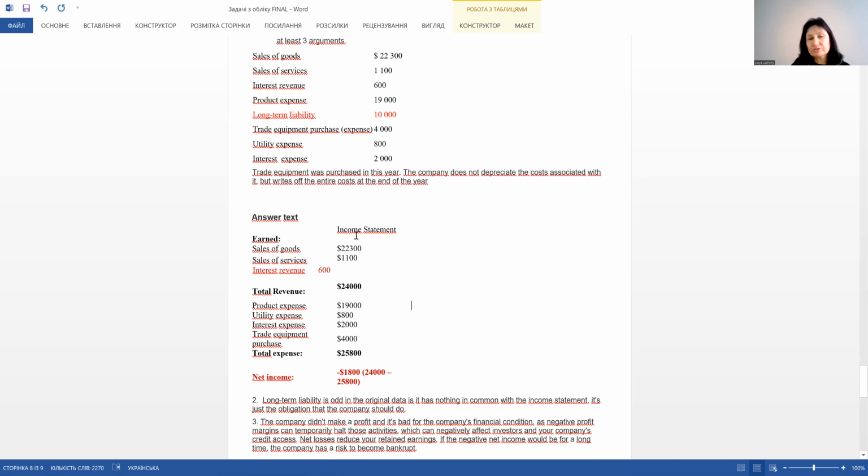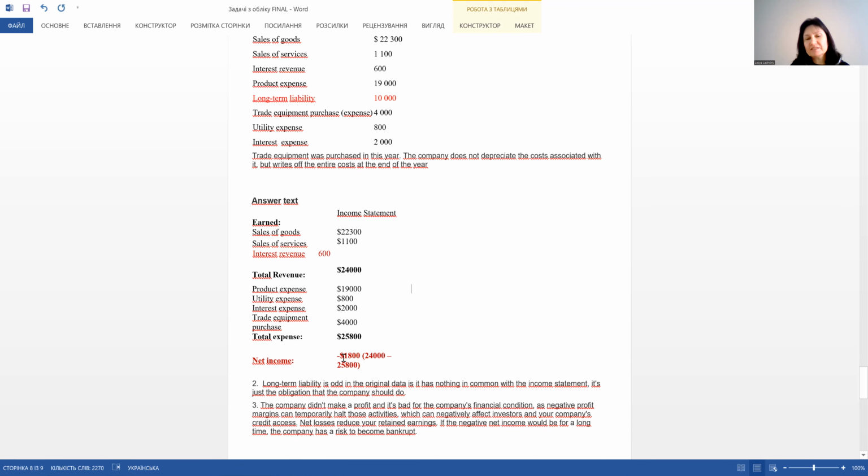When we put all numbers together, we found the total revenue is 24,000 and total expenses are 25,800. So net income is with minus, and we have some losses. It is minus 1,800.